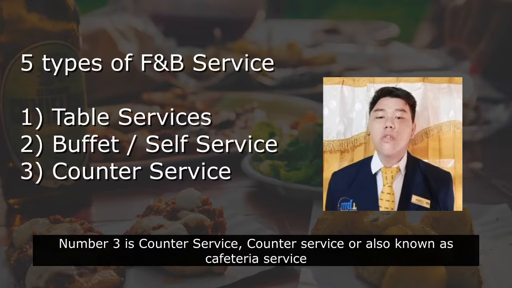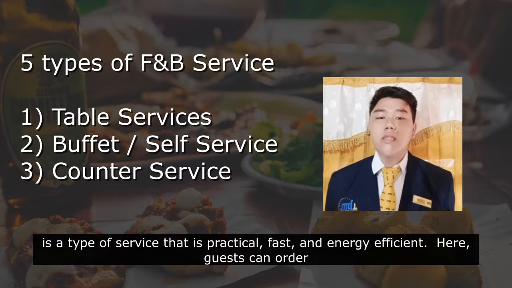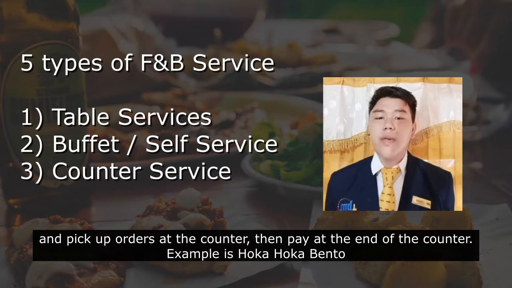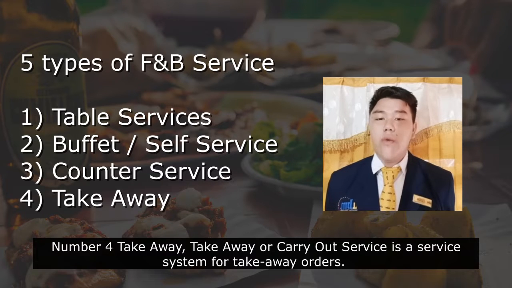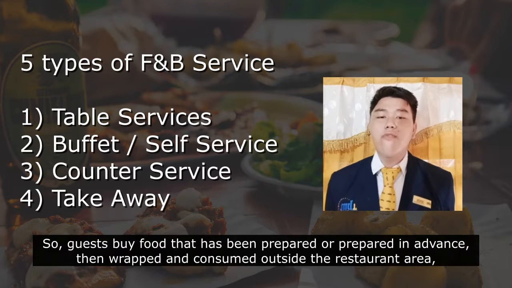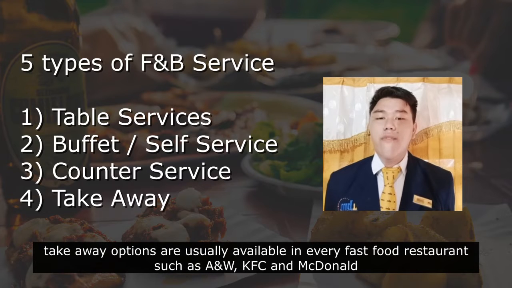Number 3 is counter service. Counter service is also known as cafeteria service. It's a type of service that is practical, fast, and energy efficient. Here, guests can order and pick up orders at the counter and then pay at the counter. An example is Hokkaido Bento. Number 4 is takeaway. Takeaway or carryout service is a service system for takeaway orders. So guests buy food that has been prepared in advance, then consumed outside the restaurant area. Takeaway options are usually available in every fast food restaurant such as KFC and McDonald's.